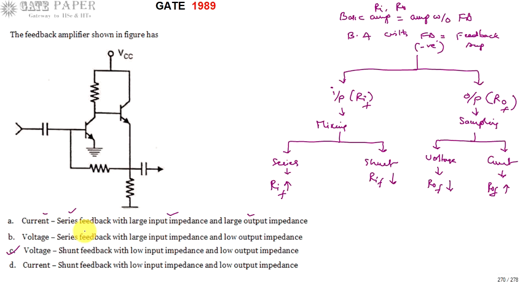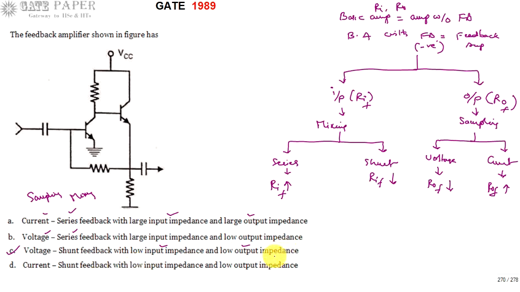Voltage series gives low output impedance, and series mixing gives large input impedance. This is also right. Voltage shunt, voltage series: remember that the first one is sampling and the next one is mixing. Voltage sampling always gives low output impedance, and shunt mixing always gives low input impedance. This is also right. And current sampling will give R0.